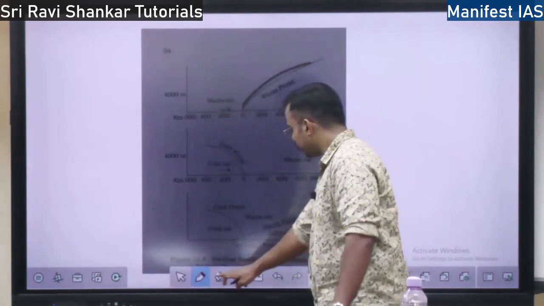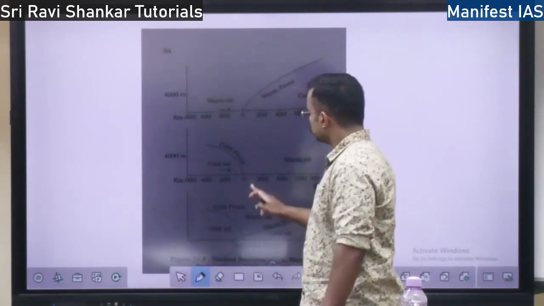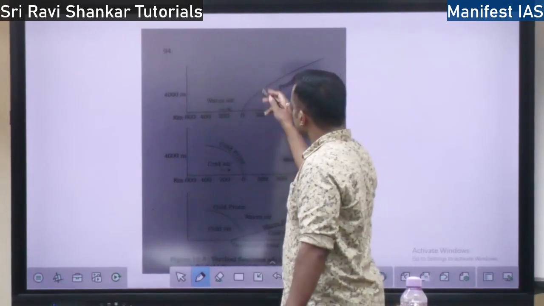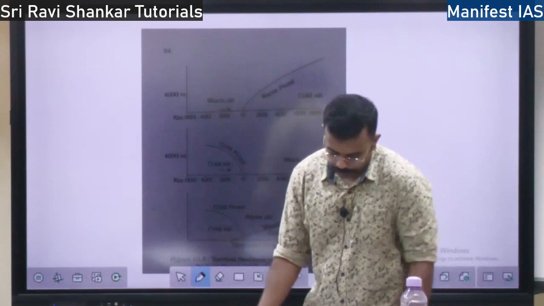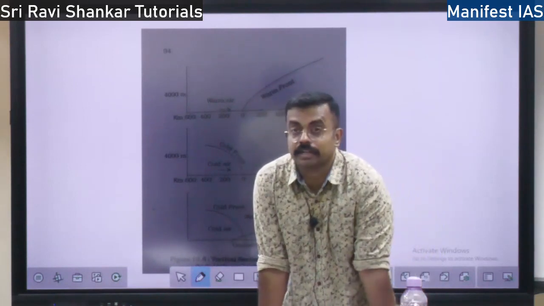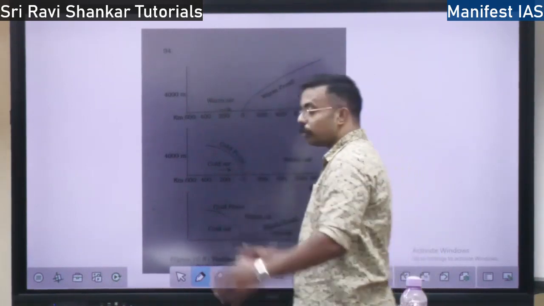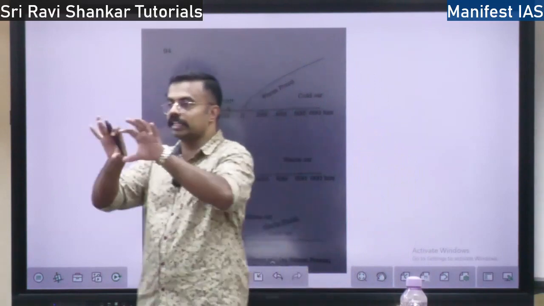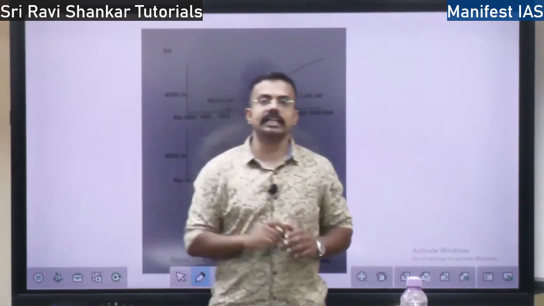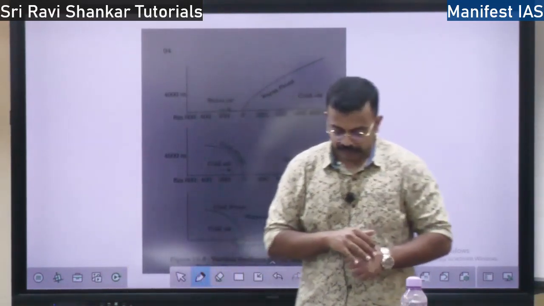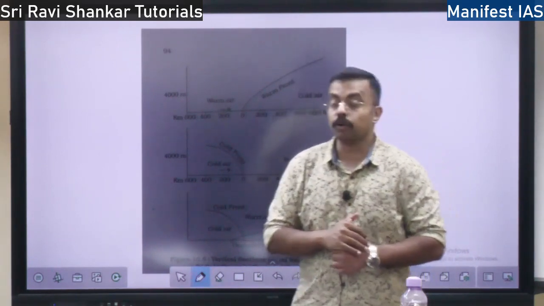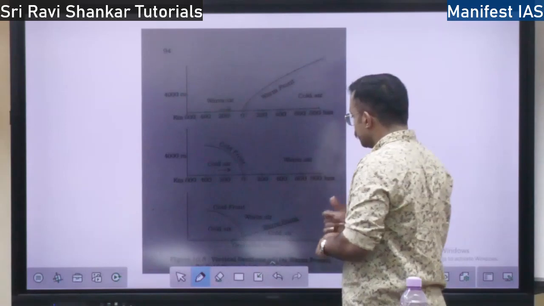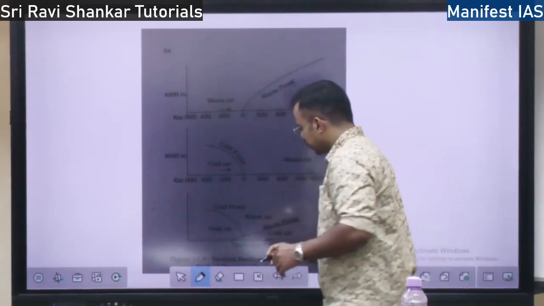So in warm front, these are the two diagrams. Then you have one more front called stationary front. In a stationary front, both the airs are not moving, they are just located next to each other. That is stationary front. Then you have the fourth type of front called occluded front. Occluded front means, see, this is an occluded front.